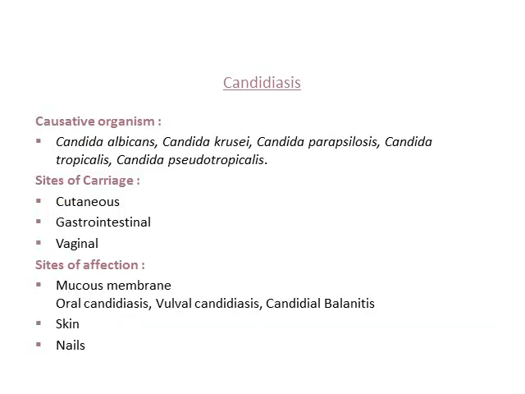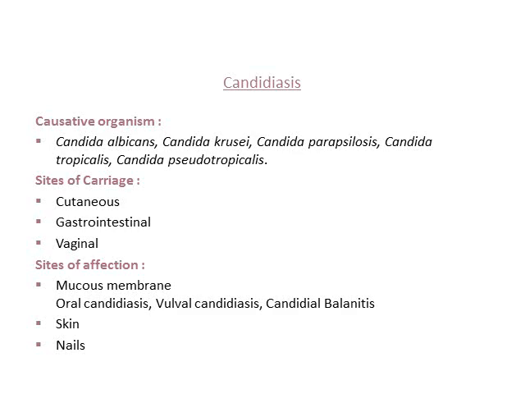There is another fungal infection called candidiasis, caused by Candida albicans. Other organisms are Candida krusei, Candida parapsilosis, Candida tropicalis, and Candida pseudotropicalis. The sites of candidiasis could be cutaneous, gastrointestinal, and vaginal. Sites involved usually are mucous membrane, that is oral candidiasis, vulval candidiasis, and candidal balanitis.